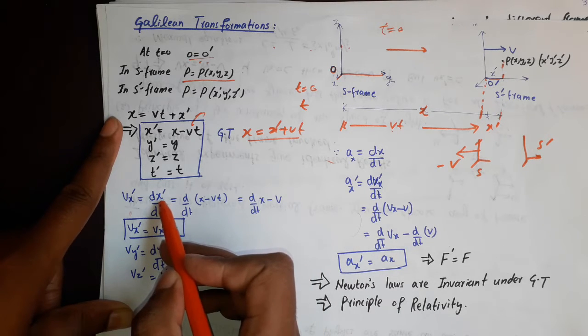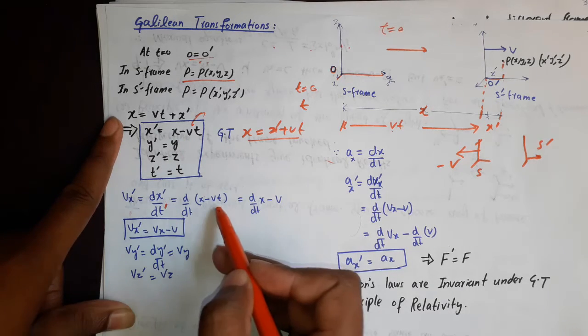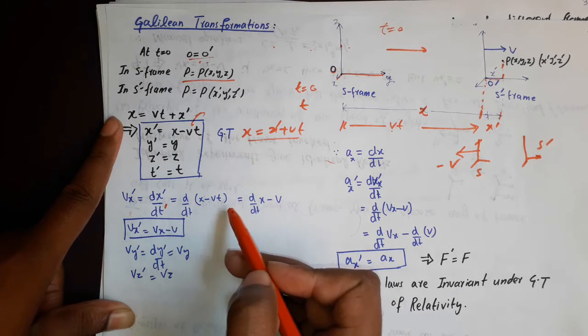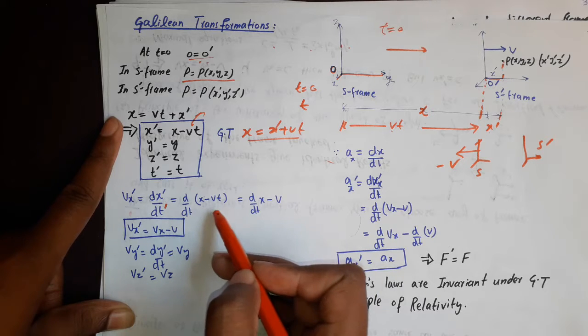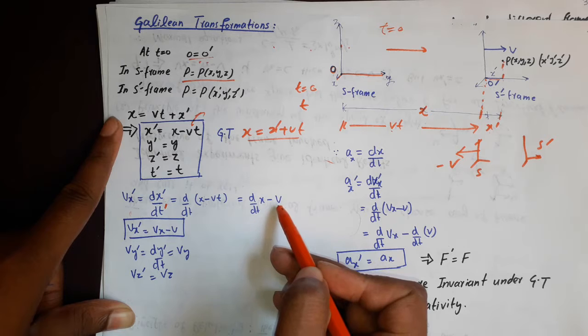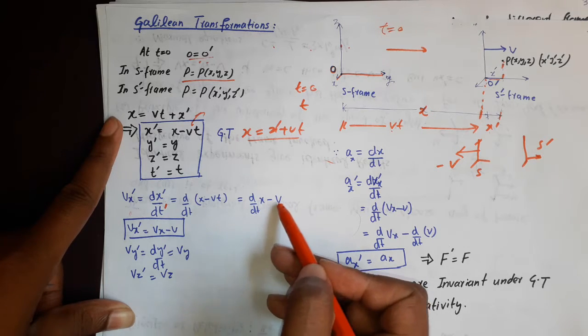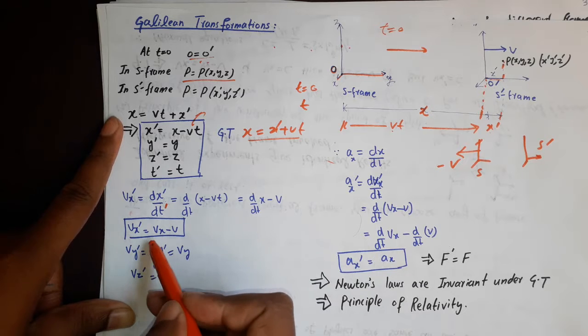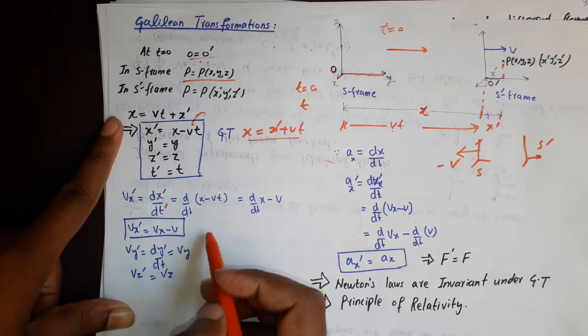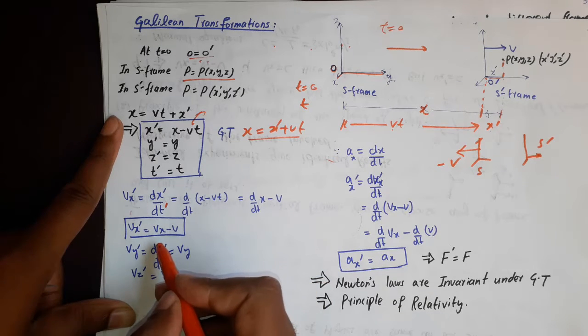In place of x prime I use the transformation equation x prime equal to x minus vt. This gives me dx by dt minus d by dt of vt, so dx by dt minus v. So vx prime is equal to vx minus v.